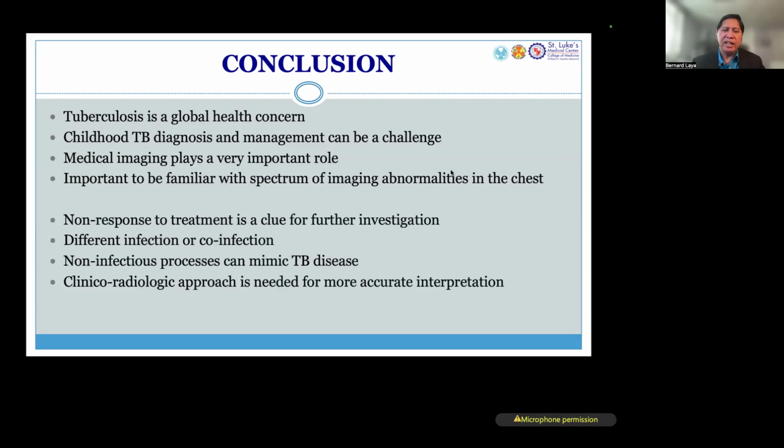Keep in mind that if the patient is non-responding to TB treatment, further investigation is necessary because it could be a co-infection with another organism. It could be a non-infectious process such as neoplasm, or it could even be a foreign body. And therefore, a clinical radiologic approach is needed for more accurate interpretation.